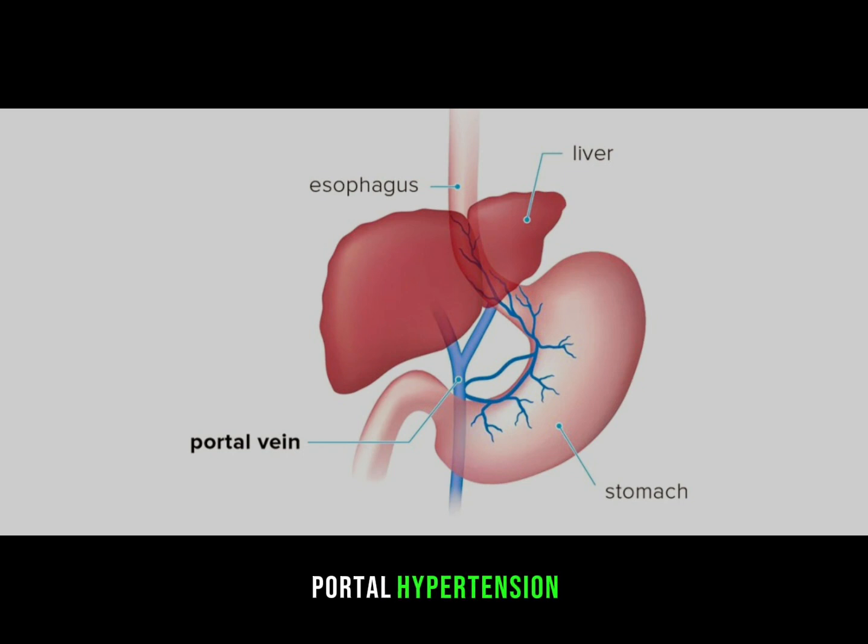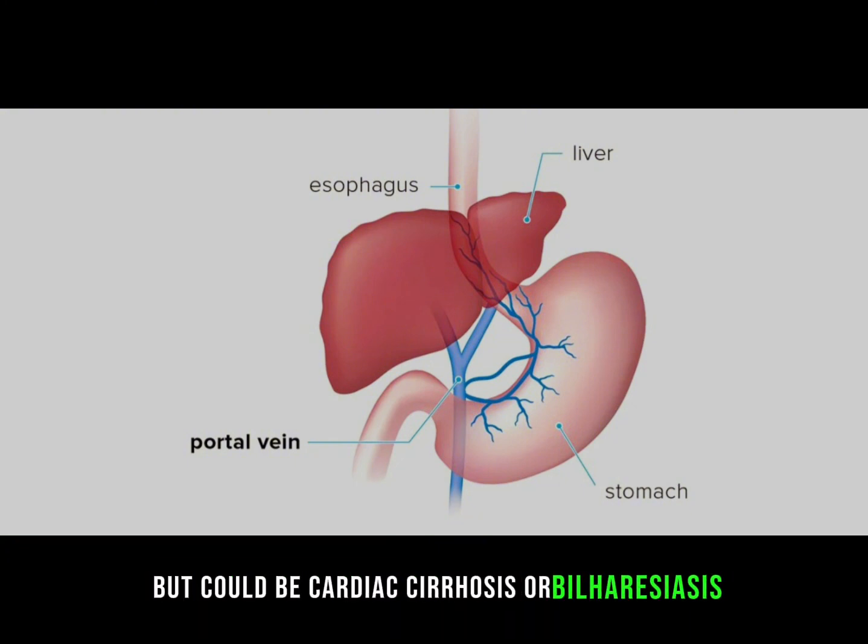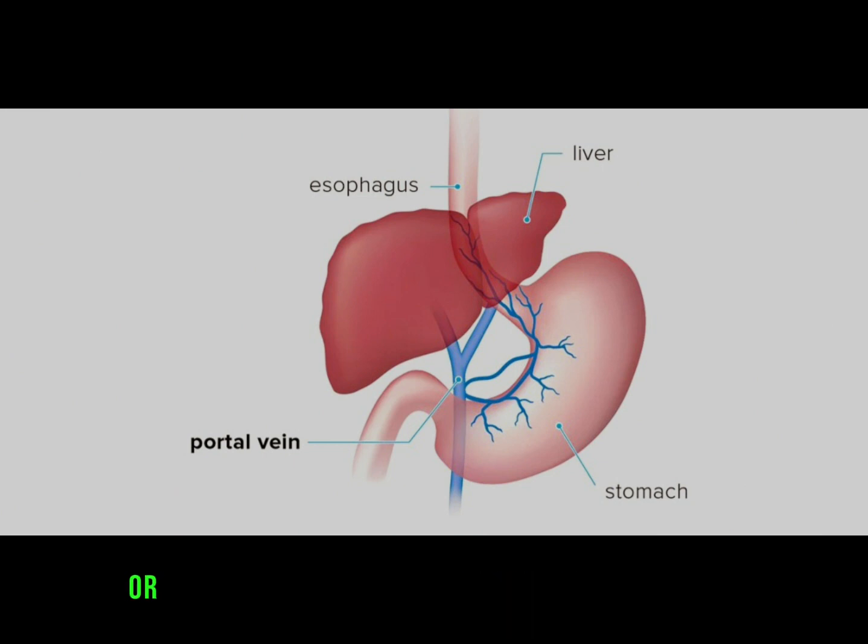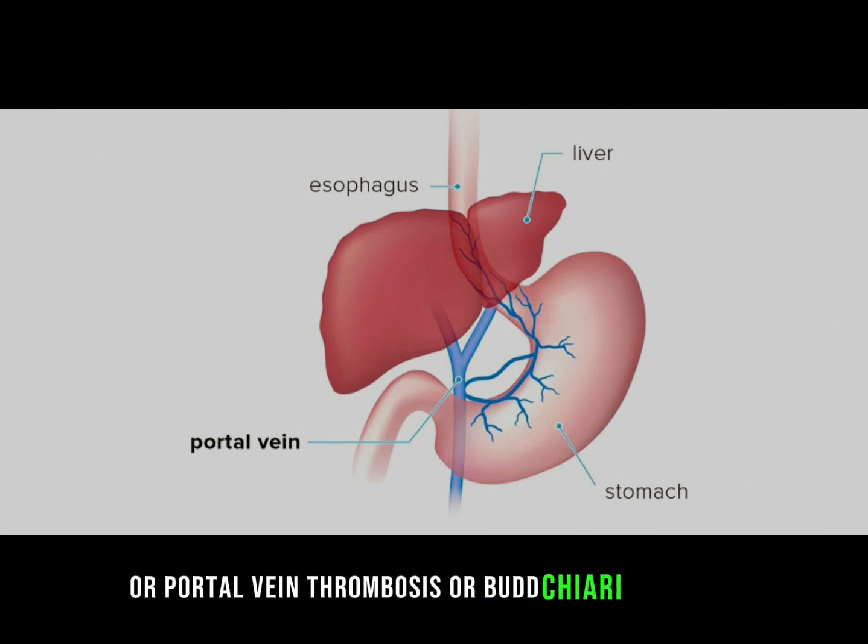Portal hypertension. Portal hypertension is elevation of portal vein pressure. The most common cause is liver cirrhosis, but it could be cardiac cirrhosis, or bilharziosis, or veno-occlusive disease, or portal vein thrombosis, or Budd-Chiari syndrome.